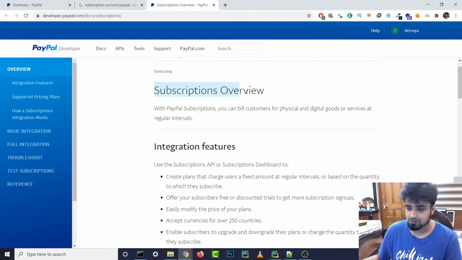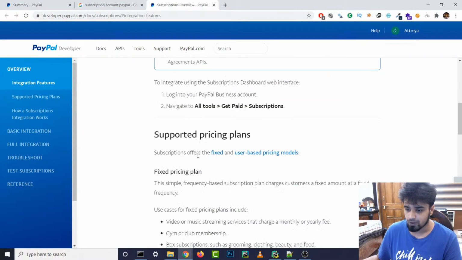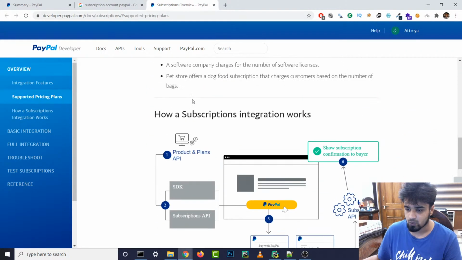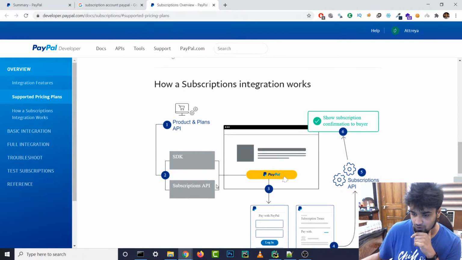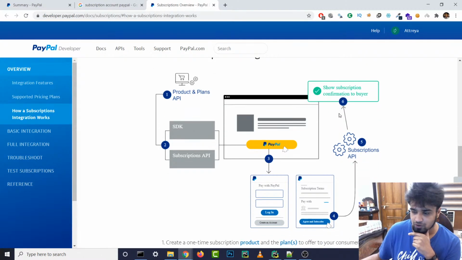So yeah, we need this subscriptions overview. PayPal subscriptions, this is what we want basically. Use the subscriptions API or the subscriptions dashboard to create plans and subscription fees. This is what we want. All right. How integration works. First we have an API. We can use an SDK or an API for it. Probably we're going to be using the SDK because it will be a lot easier, I feel. And then we go to PayPal, pay with PayPal, show confirmation to the buyer.